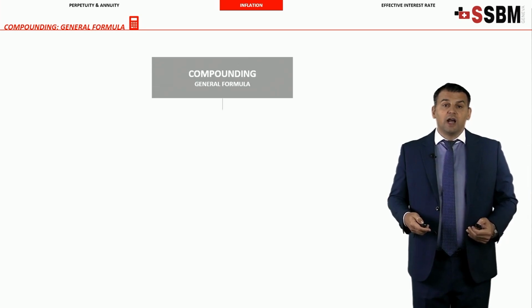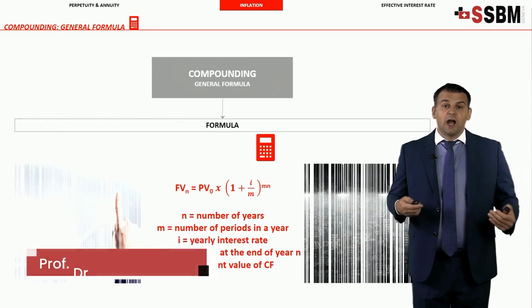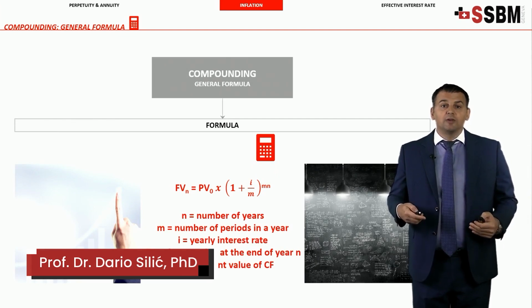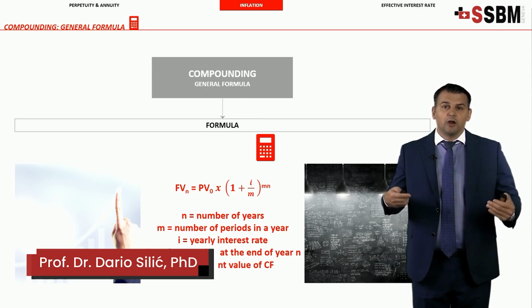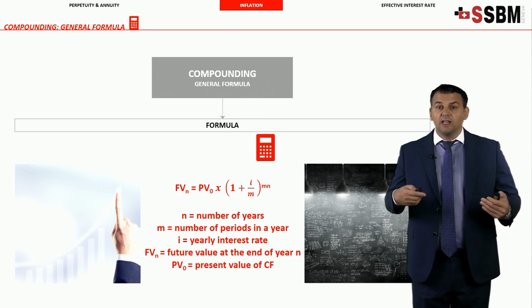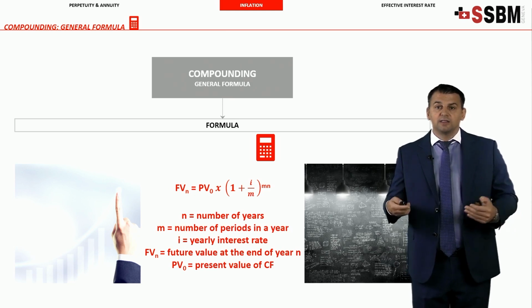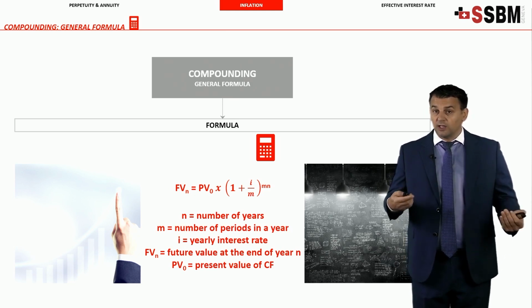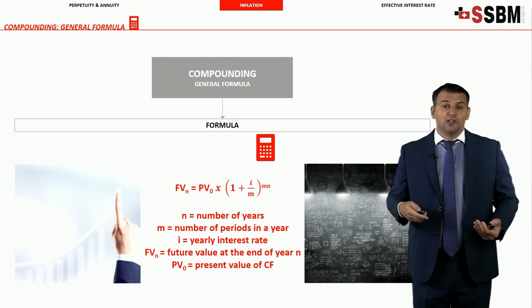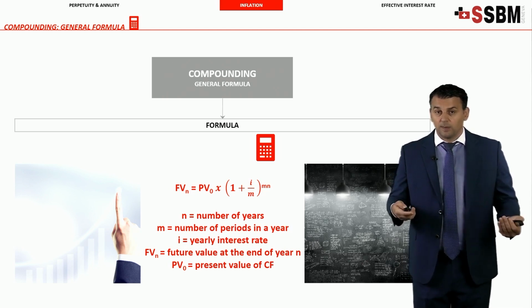After inflation, another important aspect is the compounding, which is the key driver in time value of money. Compounding is a fundamental concept in finance that refers to the process of earning interest or returns on an initial sum of money, the principal value, and the previously earned interest or returns. In other words, to simplify, compounding involves reinvesting the earnings or gains to generate additional earnings in subsequent periods.